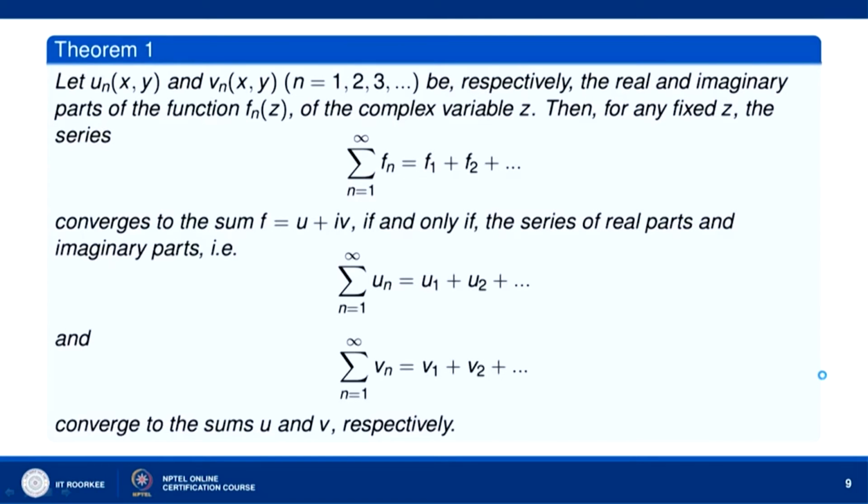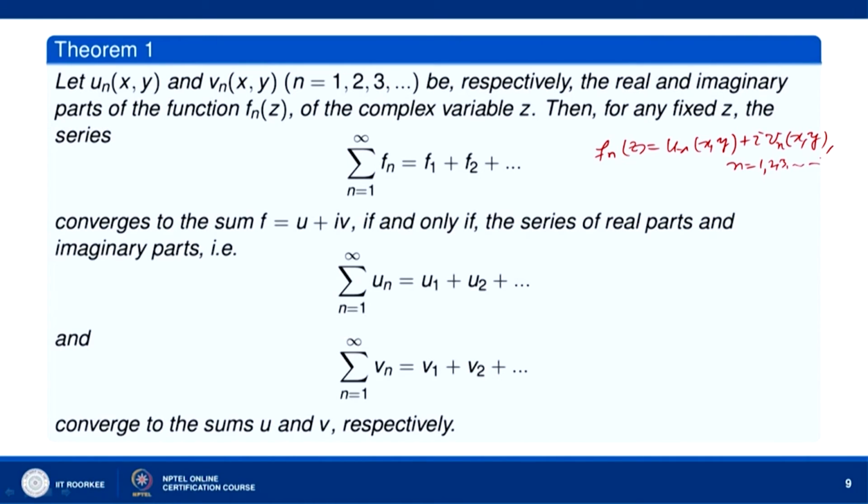Now, let us consider, let u_n(x,y) and v_n(x,y) be respectively the real and imaginary parts of the function f_n(z). Let us assume that f_n(z) is equal to u_n(x,y) plus i v_n(x,y) for all n equal to 1, 2, 3 and so on.